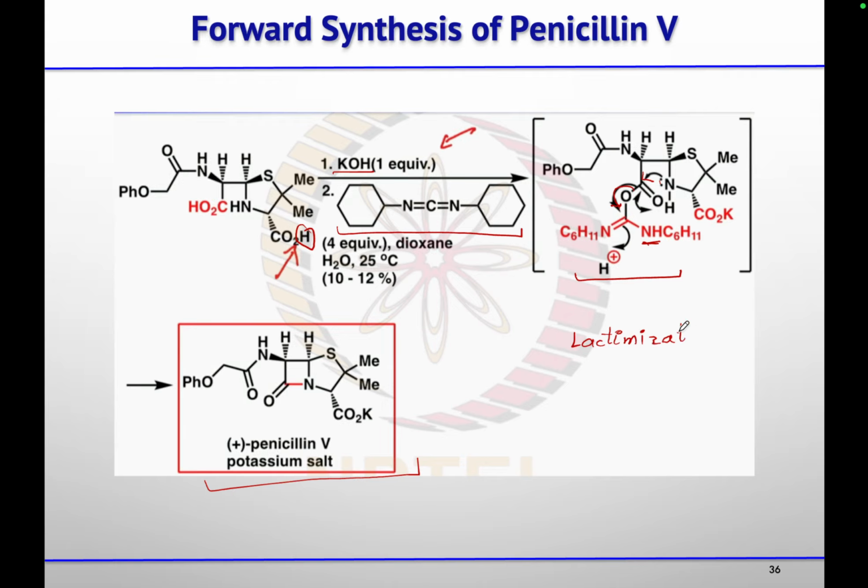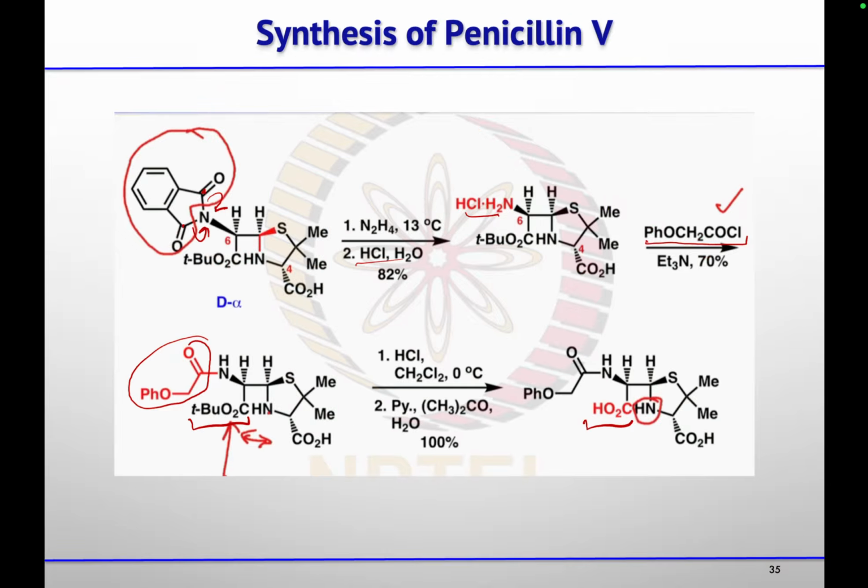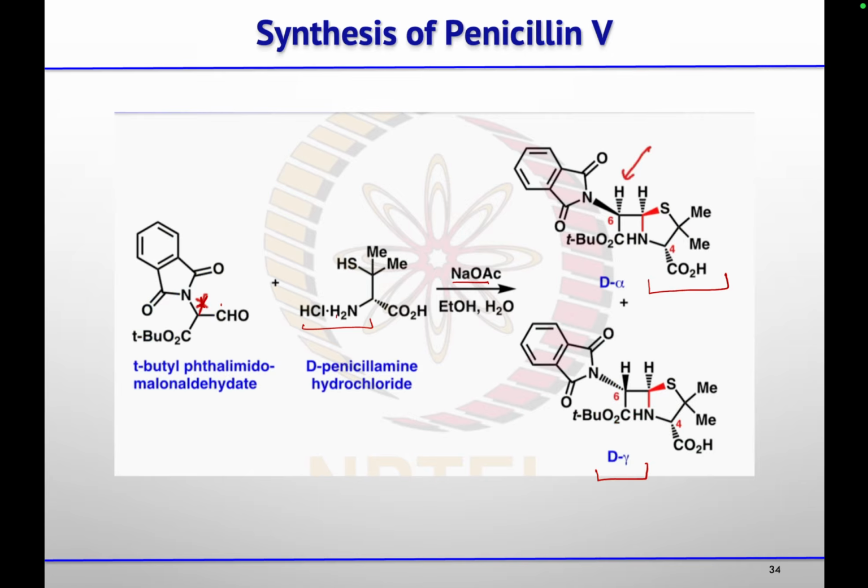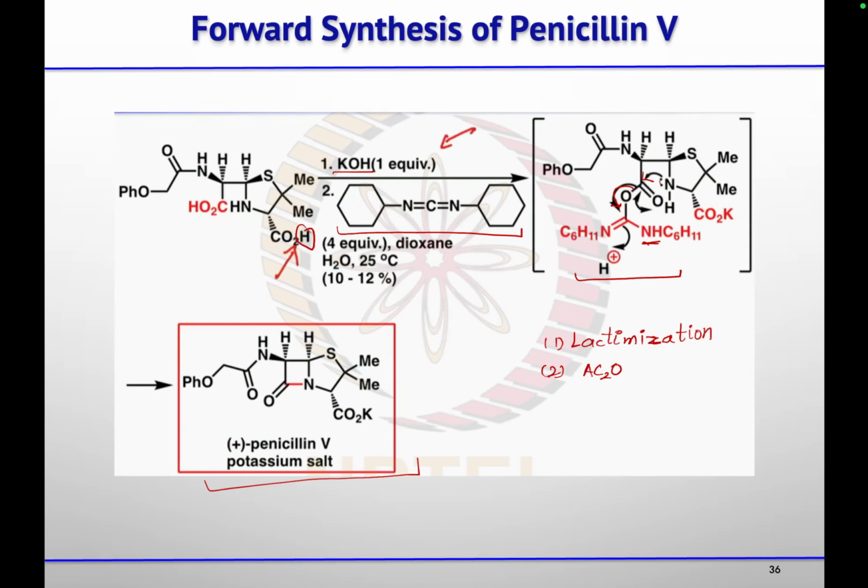Using DCC coupling, they did lactamization. Then their first acetic anhydride reaction was giving the first intermediate. That was the main reaction they used, and then a simple removal of the phthalimide group, and that cyclization reaction are the key steps. Any doubt about any reaction?